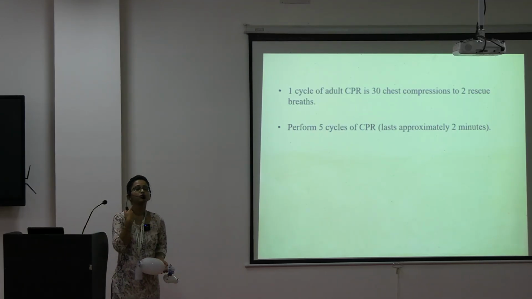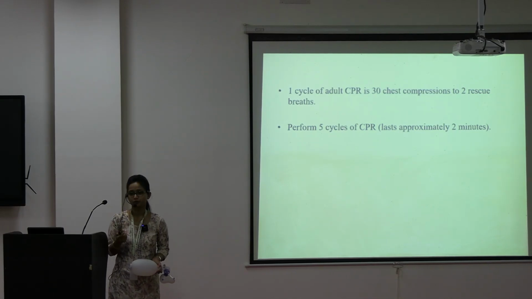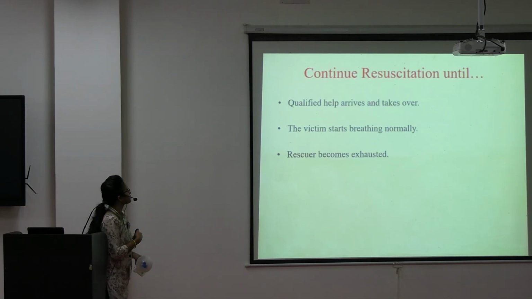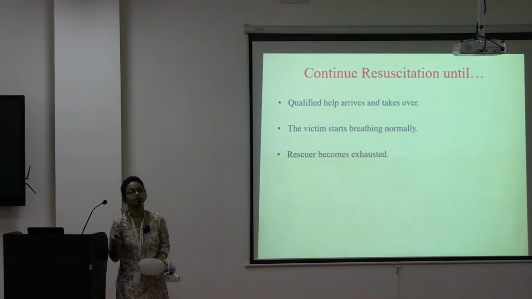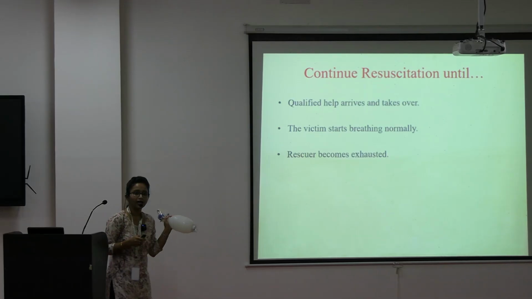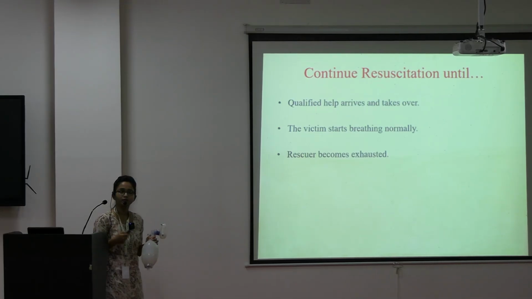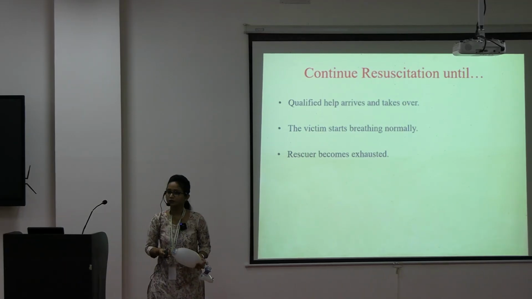Then you have to reassess whether the pulse is palpable or not. And you have to continue the resuscitation, these cycles, continuously until help arrives or the victim starts breathing normally or the rescuer, that is you yourself, become exhausted.